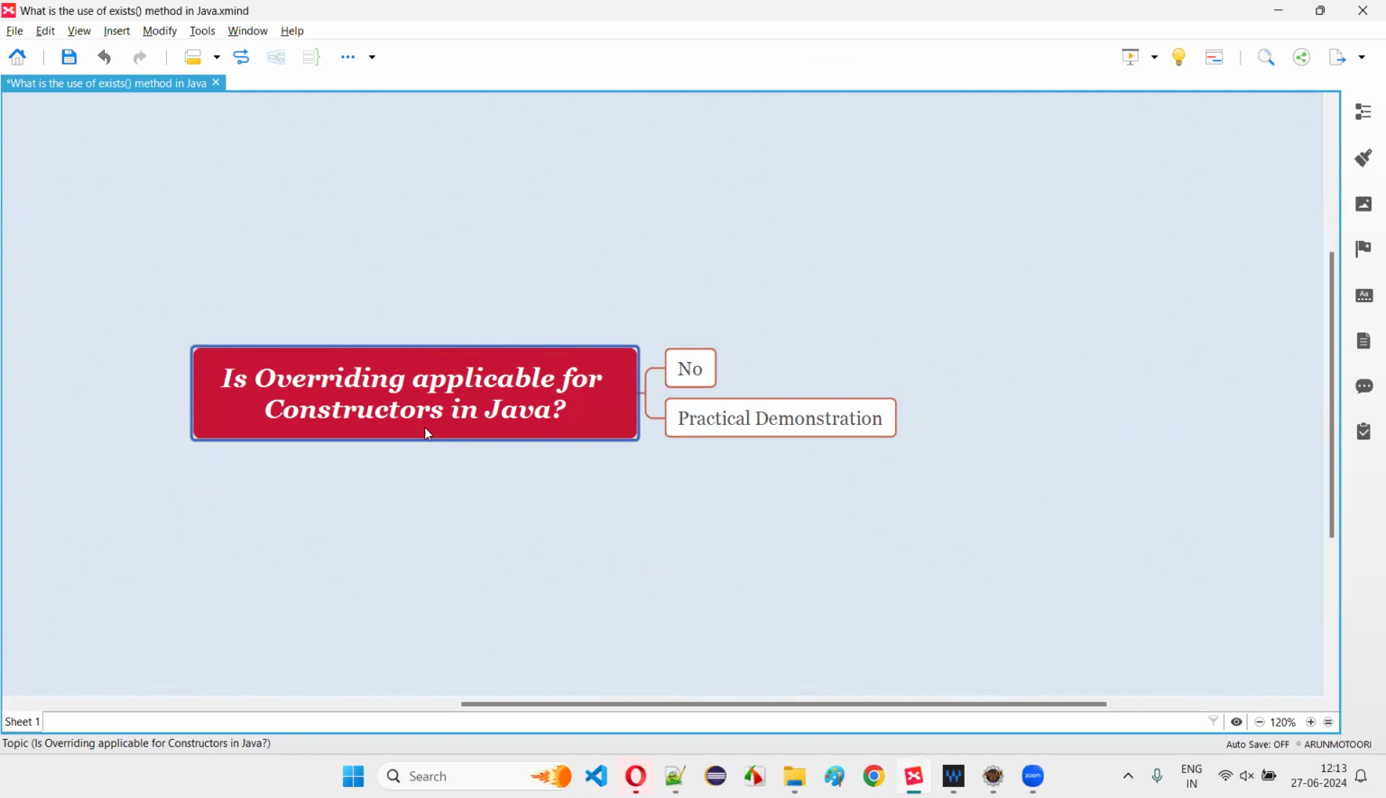So what exactly is overriding, first of all? Overriding is one of the object-oriented concepts in Java which come under the polymorphism category. In polymorphism, we have overloading and overriding. The overriding concept is one of the concepts under polymorphism in Java. Anyhow, so what exactly is this overriding concept then?